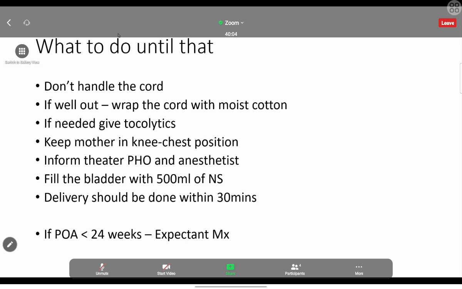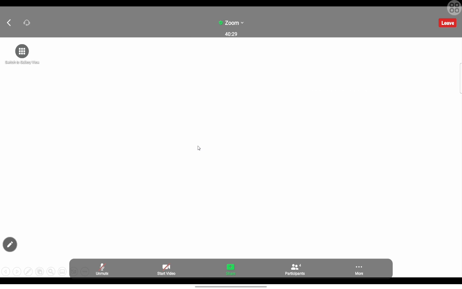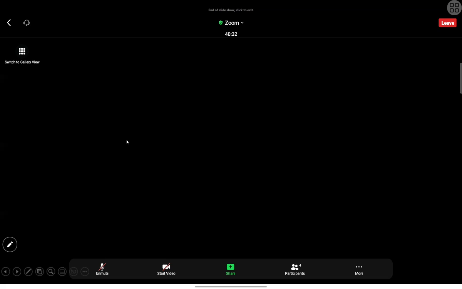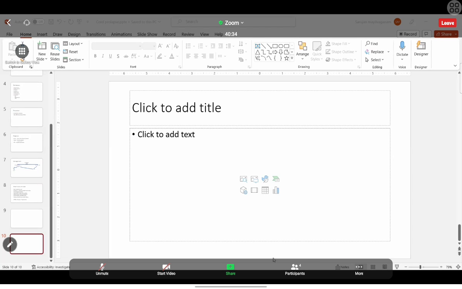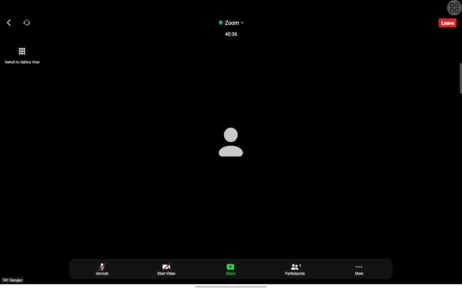Yeah. So if the POG is less than 24 weeks, we know the child is not viable anyway. So that is expectant management. We can't do anything. We are not going to do any emergency management. So we will be managing as usual. Okay. Yeah, got it. I think that's all regarding the cord prolapse. We will move to the next one.